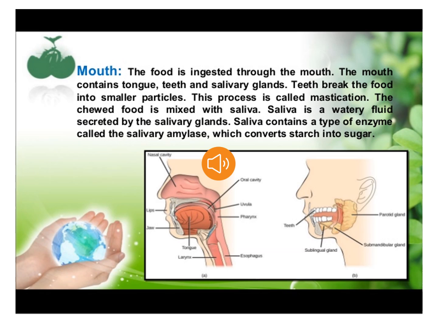That means first the teeth will break down the complex food material into smaller pieces. Then it will mix with saliva. Saliva contains an enzyme, salivary amylase, which converts starch into sugar. And then the food passes to the next step.